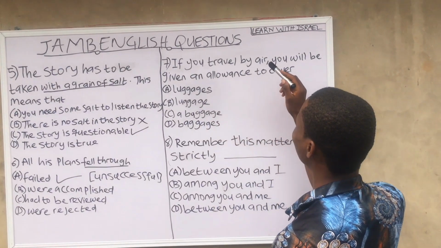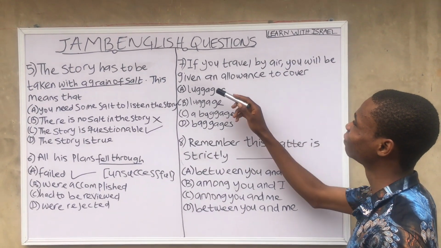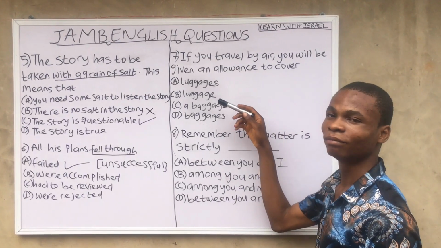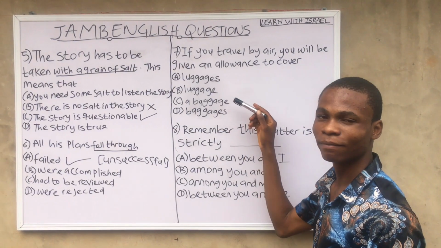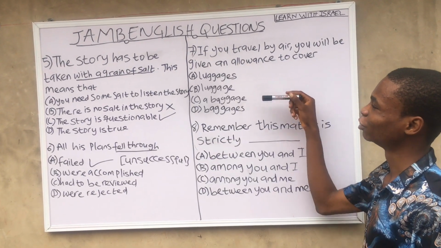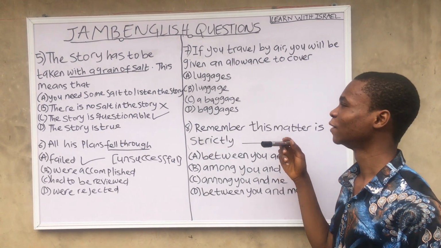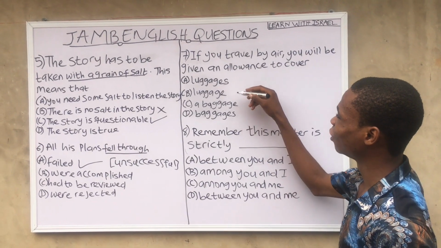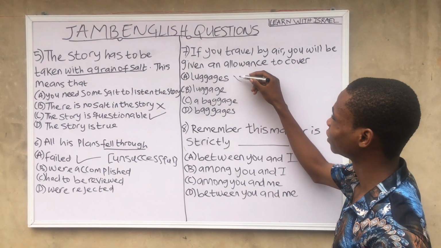If you travel by air, you will be given an allowance to cover A, luggages, B, luggage, C, a baggage, D, baggages. I know some of you guys will be confused with the options I wrote here. So let's start from option D. Baggages and luggages are wrong.